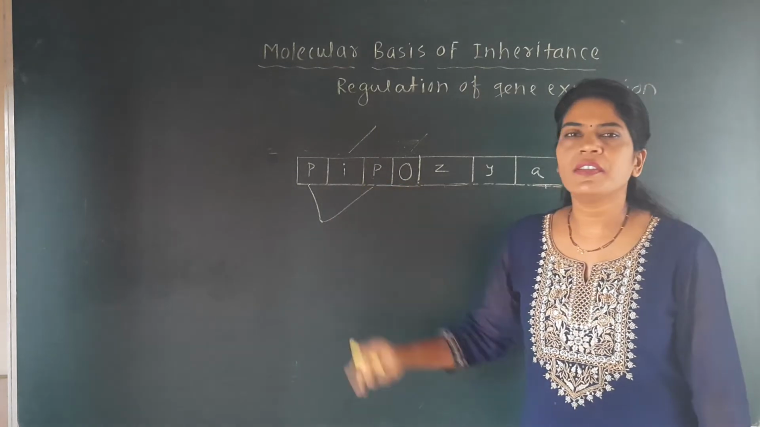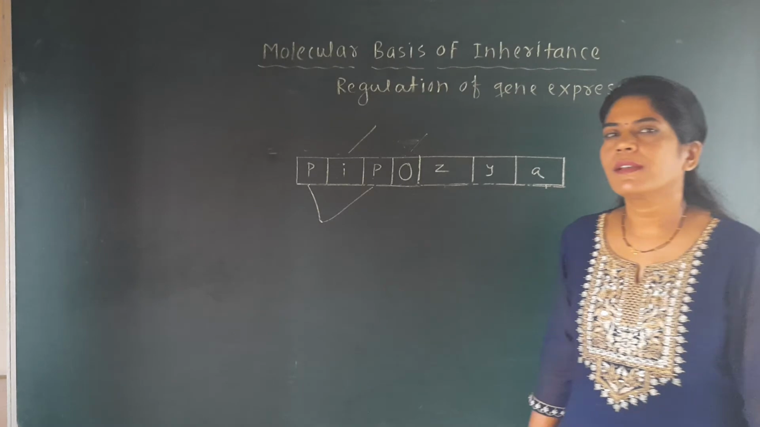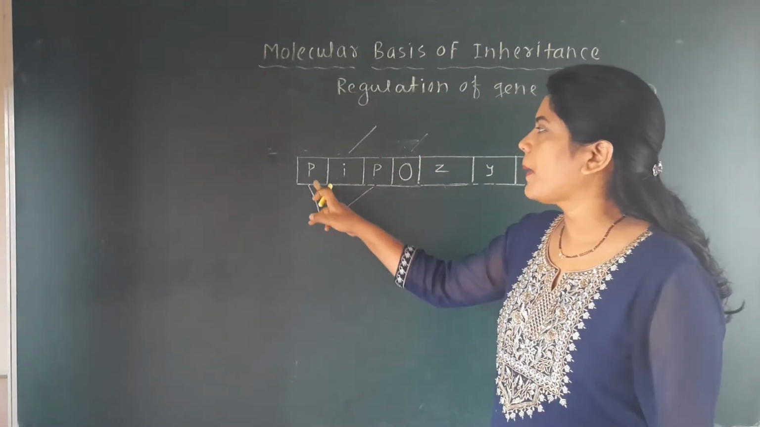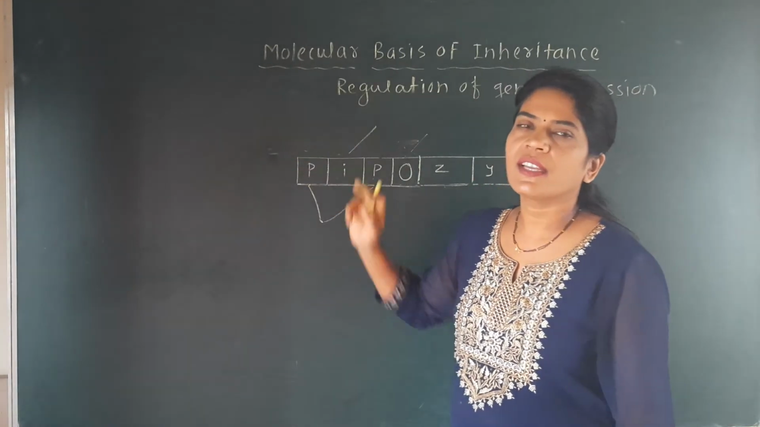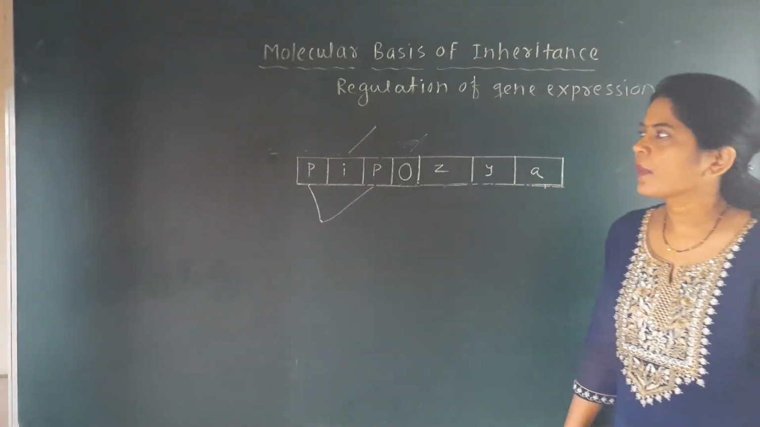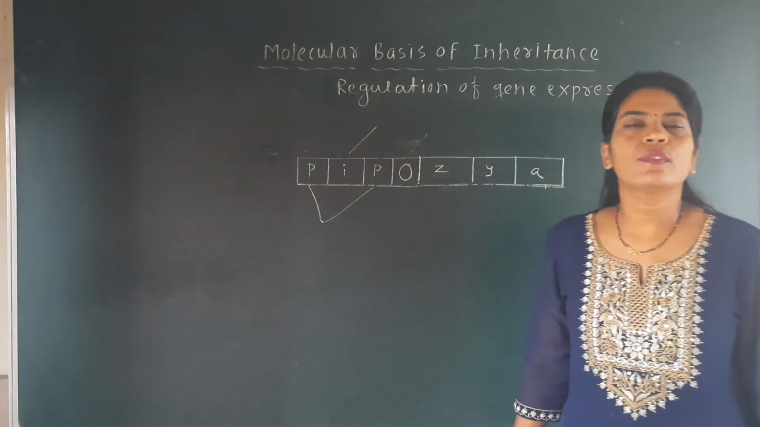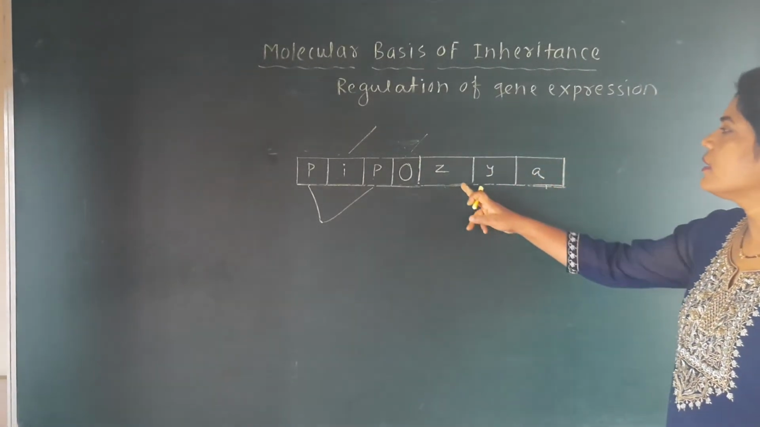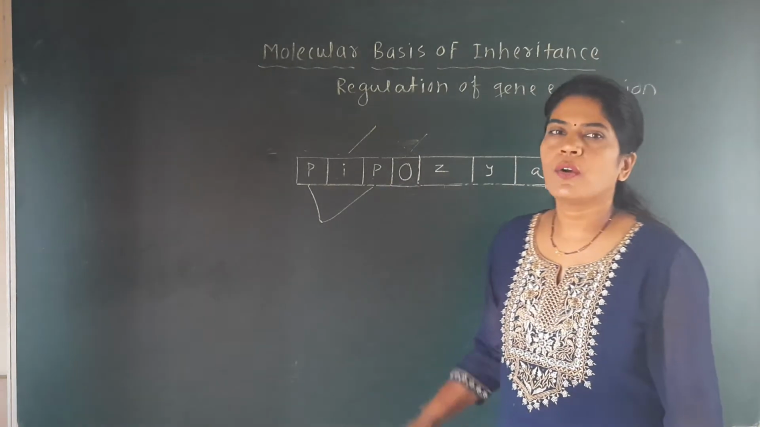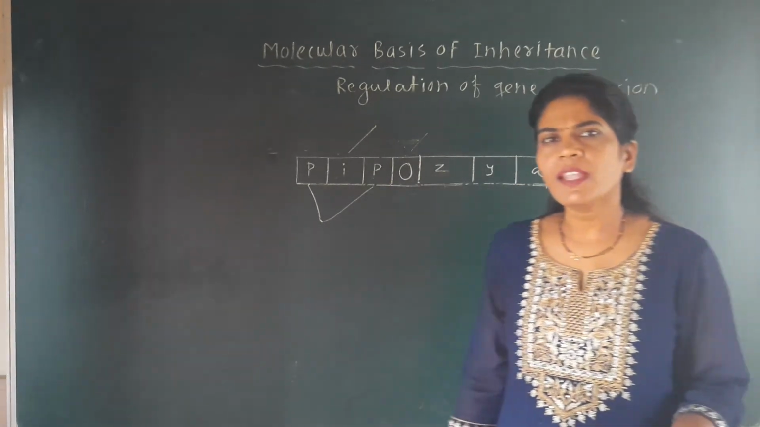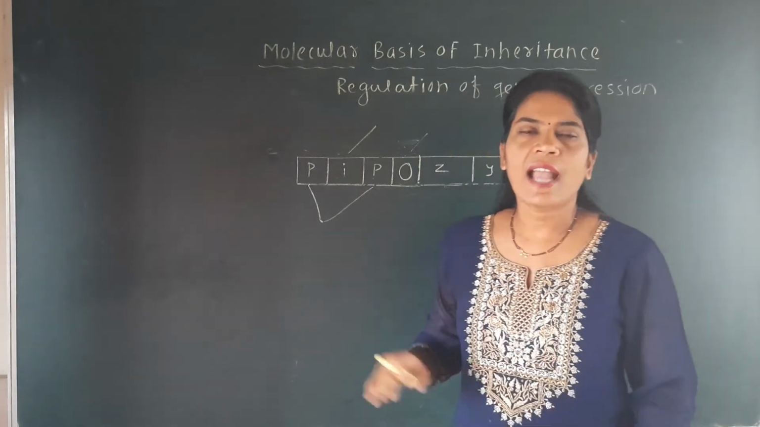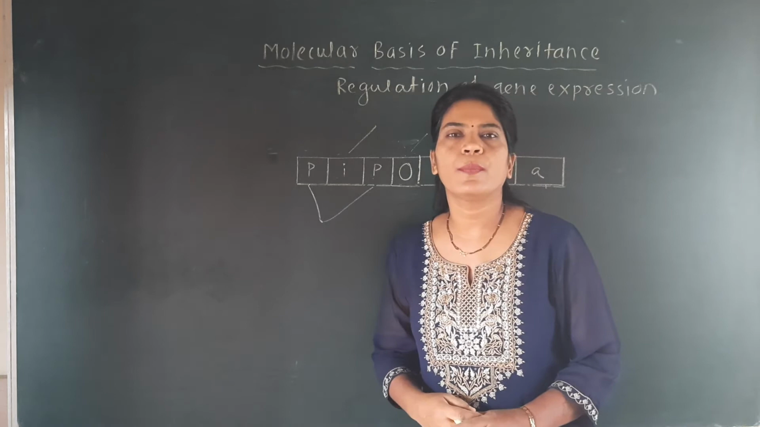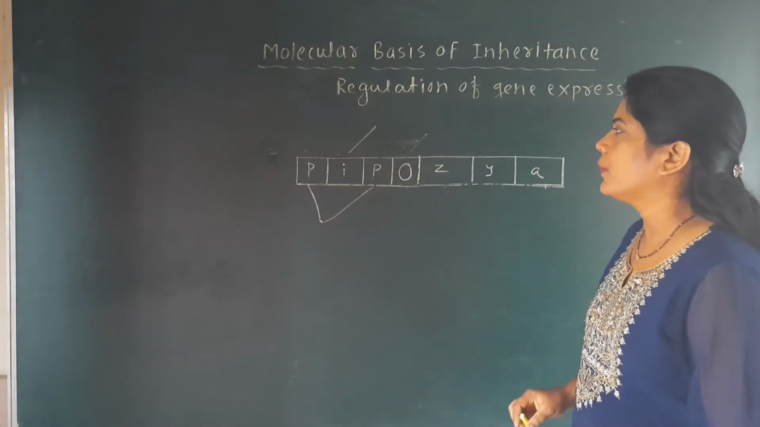Promoter is that region of the operon where the RNA polymerase enzyme binds. So promoter is a region where RNA polymerase binds. Second is the I, which is also called the inhibitor because it inhibits the activity of the structural genes ZYA. So this I or inhibitor region is the regulator gene. I stands for regulator gene, which synthesizes a protein, and the name of that protein is the repressor protein.